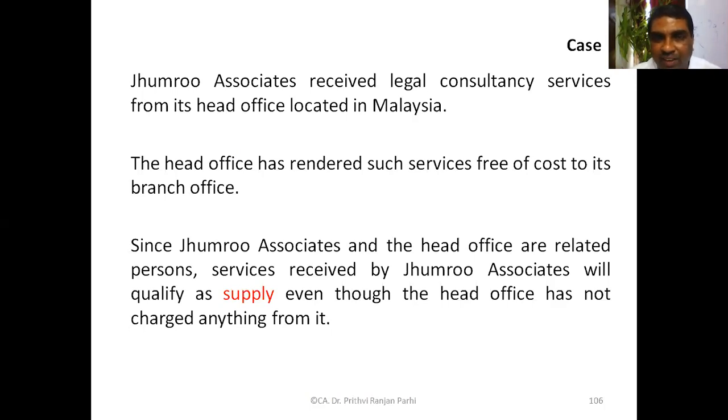So this definitely comes under import of services, is it not? Services are received from outside India. And the head office didn't charge anything. That means this particular service is free of cost. The issue is whether this consultancy service will be regarded as a supply or not. There is no consideration. Here you have to remember, even if there is no consideration, since it is import of service, then this will be treated as supply.